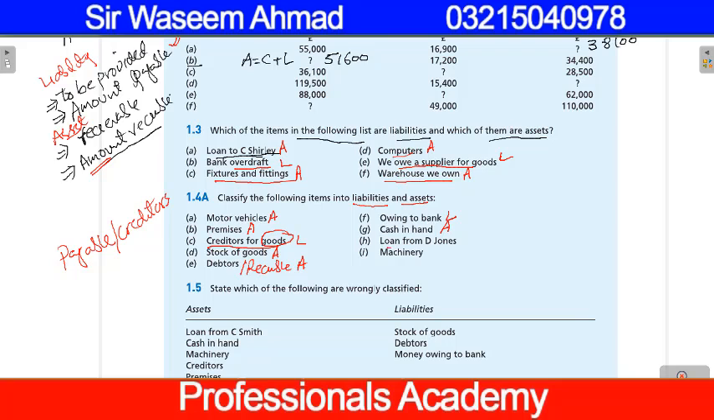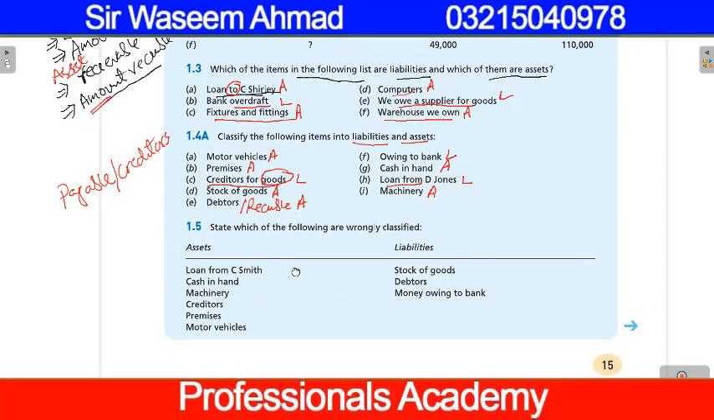Loan from D. Jones, loan to C. Shirley. In that case, we have given loan to C. Shirley. Here we have taken loan from D. Jones. So amount is payable, not receivable. And in case of amount payable, it is our liability. Machinery is our asset.